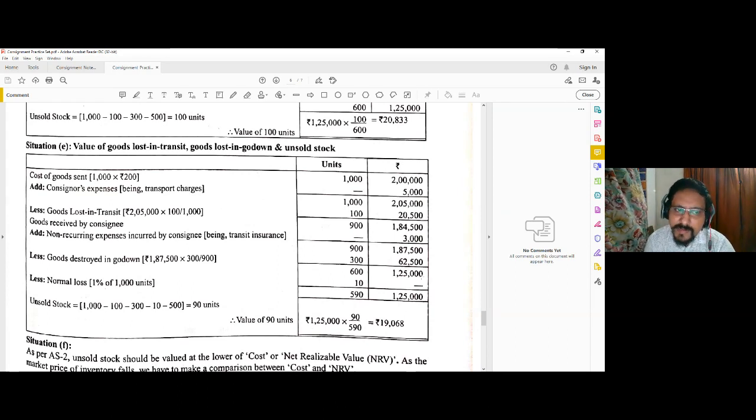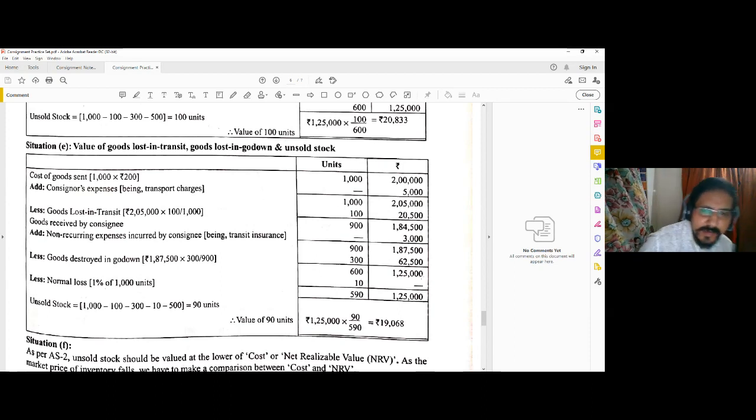Okay. However, here that is not mentioned, so we assume that normal loss occurred at the godown only. So after the destruction, you consider the normal loss. Okay, so that depends on your assumption. In some books you will find that they have deducted the normal loss first and then calculated the goods destroyed in godown. So that differs, and accordingly the answer will differ. However, you may be advised to consider this normal loss at the end, because lost in godown is a one-time phenomenon, but normal loss occurs repetitively. That is, it is a continuous one. That is why it is advisable to consider at the end only.